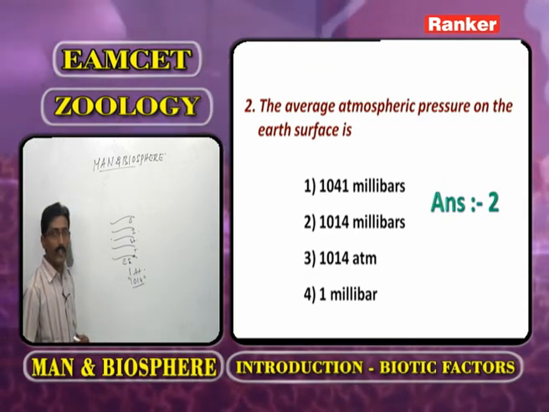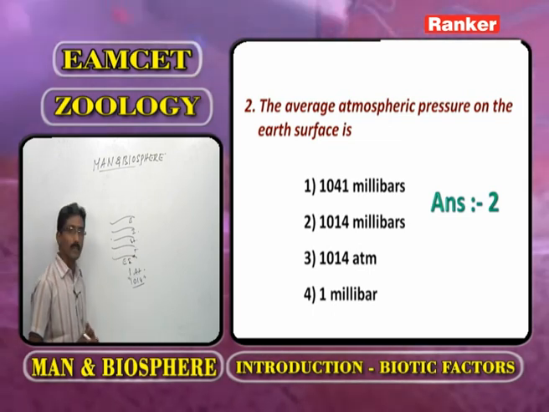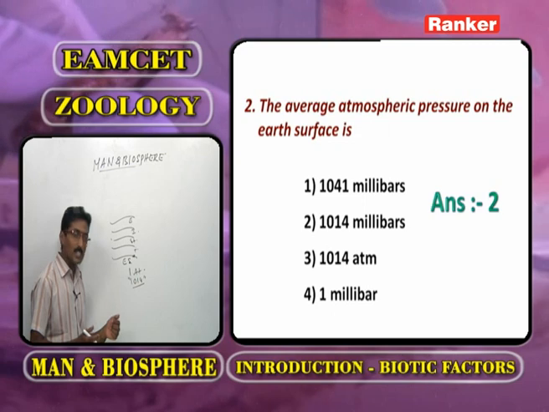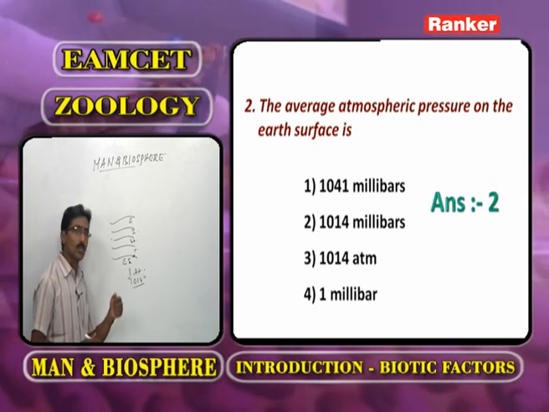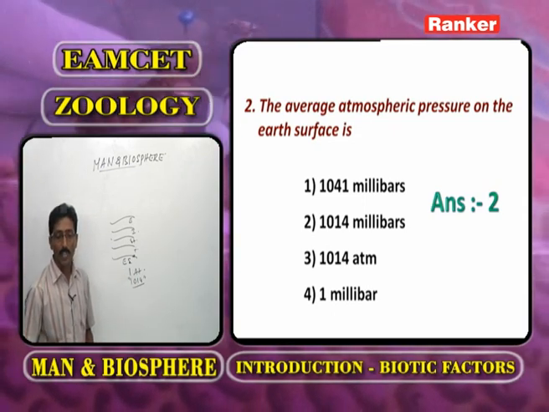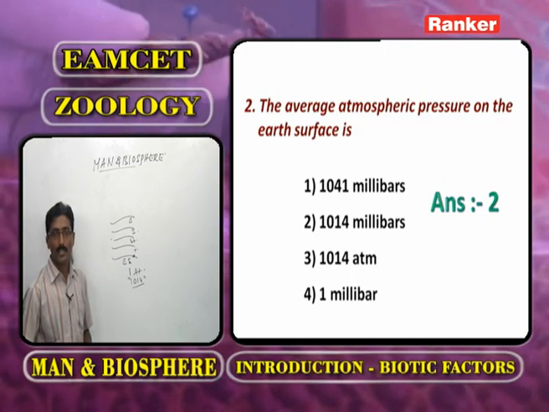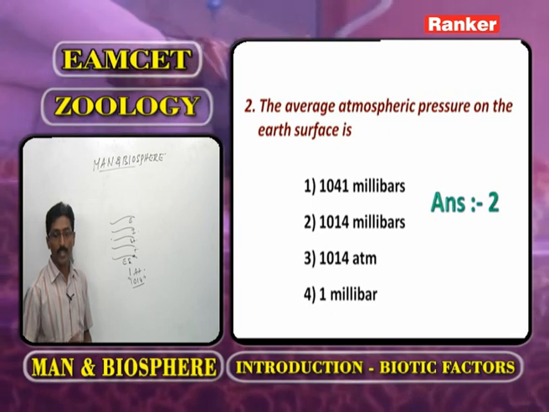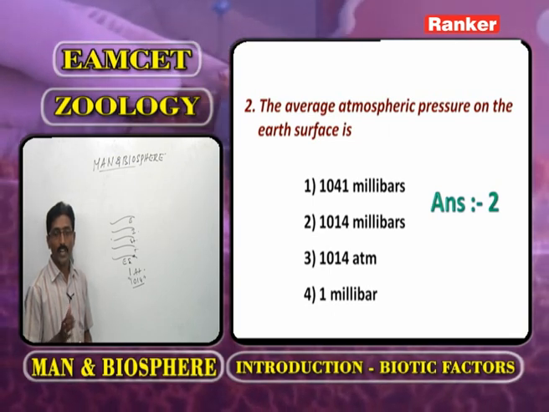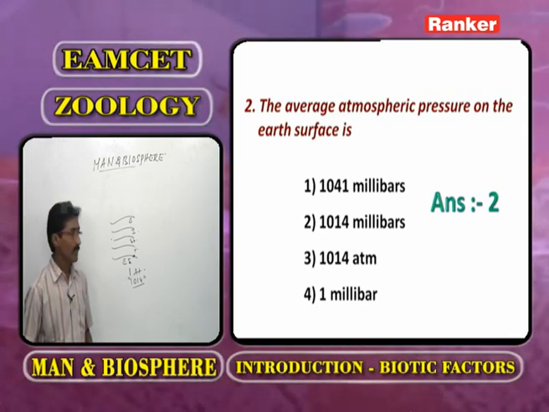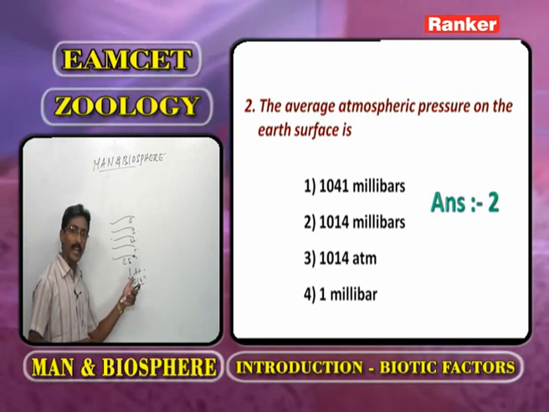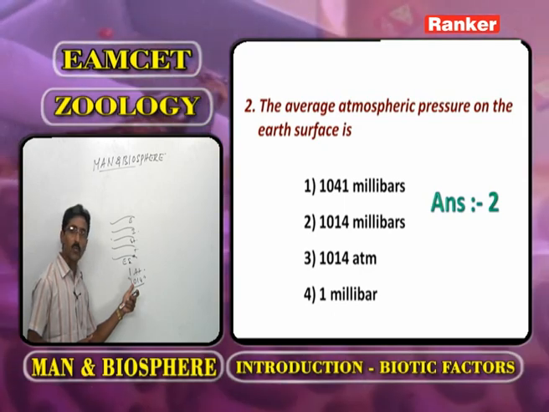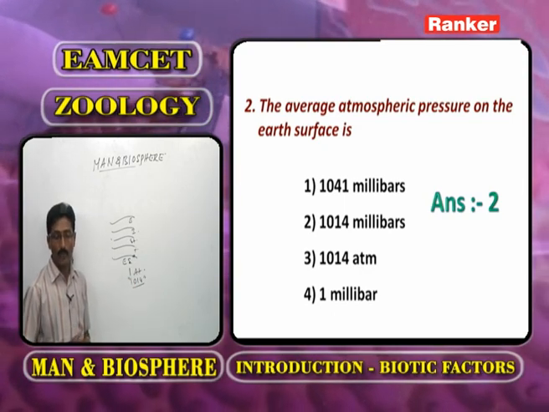On earth surface, what is the average atmospheric pressure? That is 1 atmosphere. 1 atmosphere is nothing but 1014 millibars. Now here, what is the first answer? 1041 millibars, 1014 millibars, 1014 atmosphere and 1 millibar. The correct answer is 1 atmosphere, or in other words 1014 millibars. Now we go for the next question.